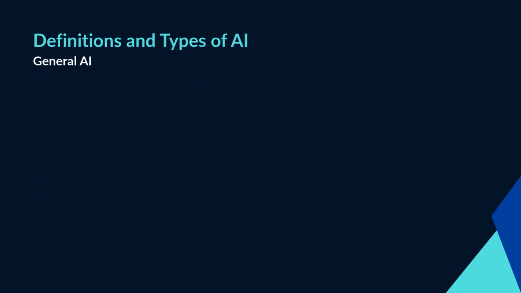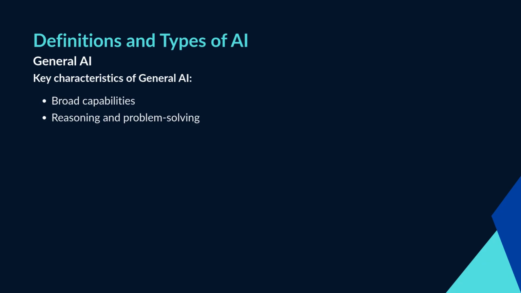General AI, also known as strong AI or artificial general intelligence, AGI, refers to systems that could be capable of understanding, learning, and performing any intellectual task that a human being can do. Key characteristics of general AI are: broad capabilities, able to learn and apply knowledge across multiple domains, not limited to a single task. Reasoning and problem solving: can adapt to new situations and solve unfamiliar problems without being explicitly programmed. Human-level understanding: possesses cognitive abilities similar to those of humans, including reasoning, perception, and language understanding.